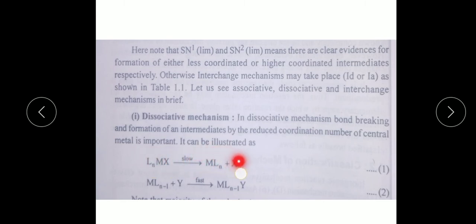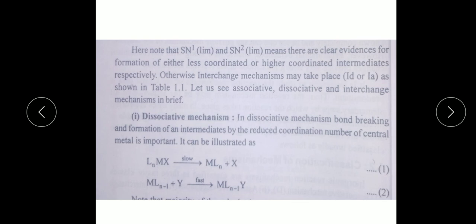It is illustrated as MLnX gives MLn-1 plus X, that is number 1, and number 2, MLn-1 plus Y, reaction should be fast and gives MLn-1Y.